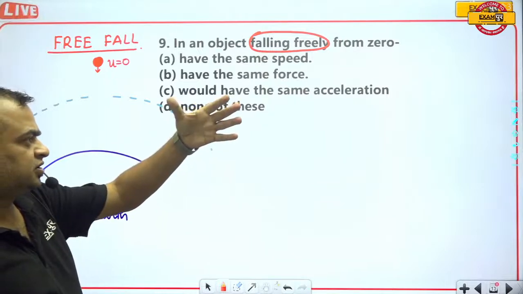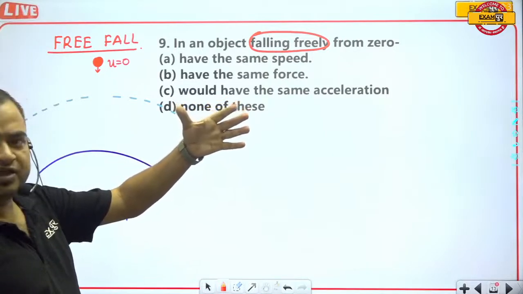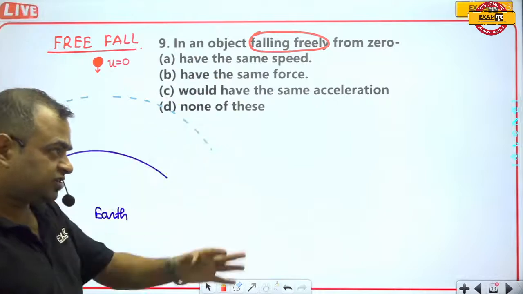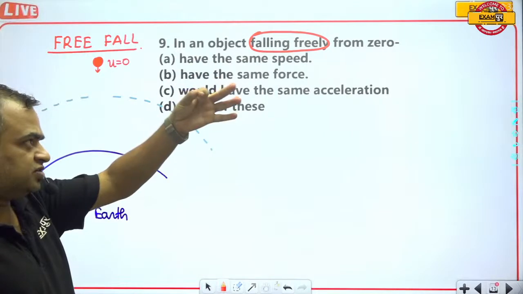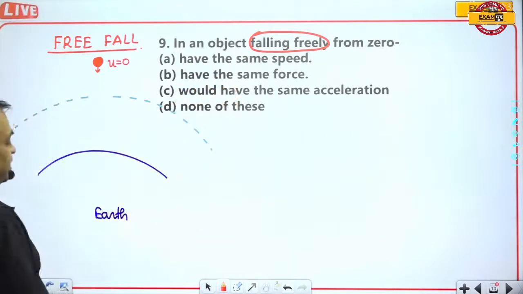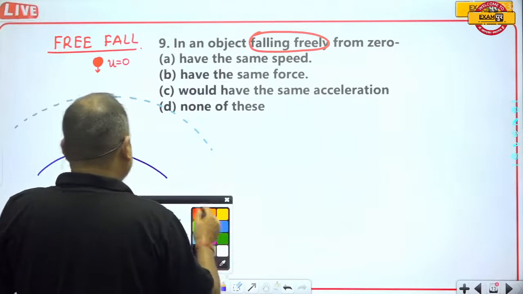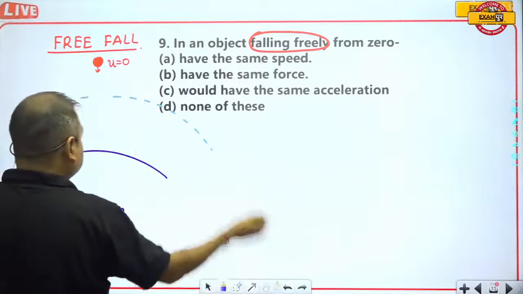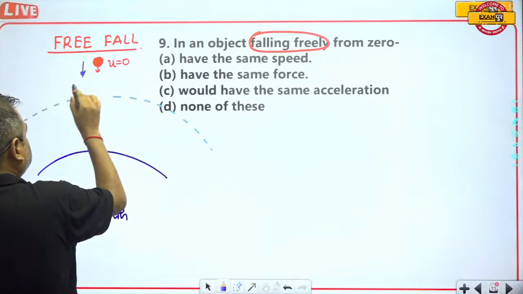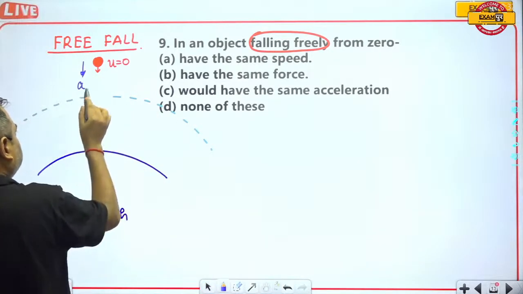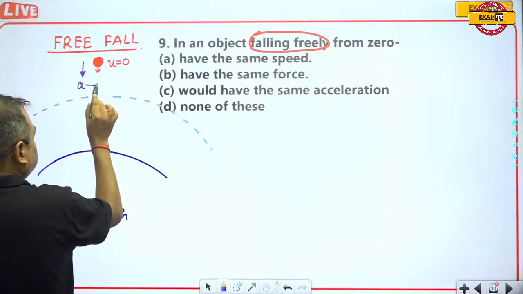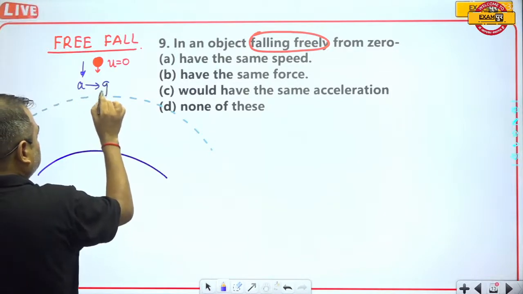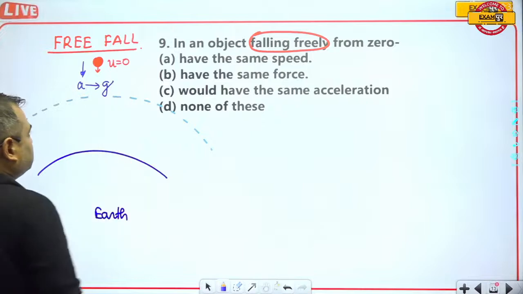We have not thrown this body; we have just dropped it, and at this position the acceleration of this body will be equal to a, and this a will be equal to g, which is gravitational acceleration.